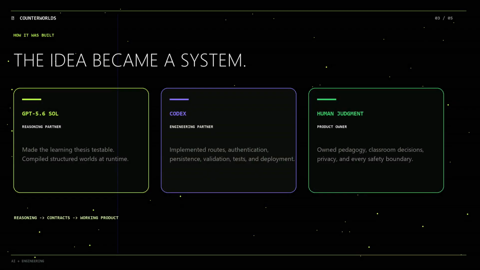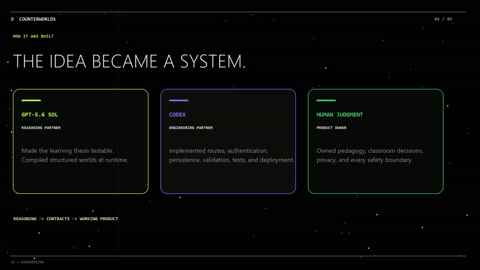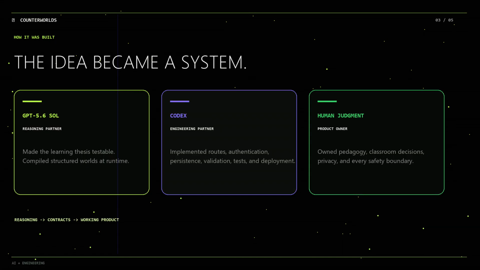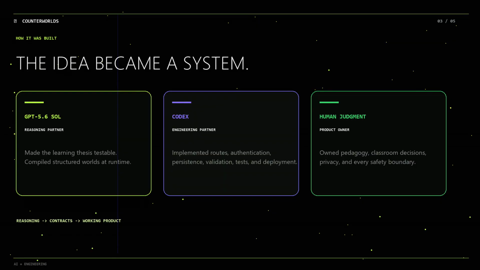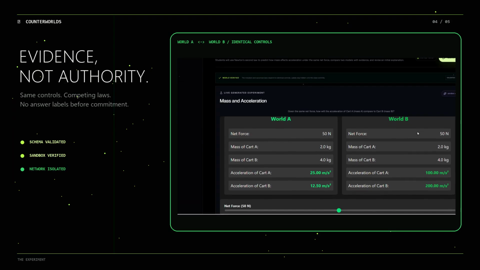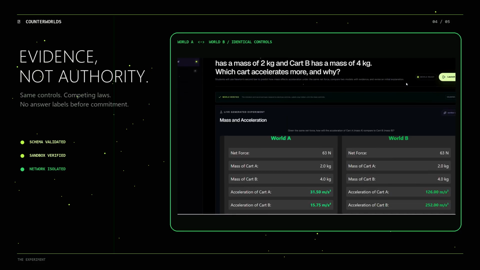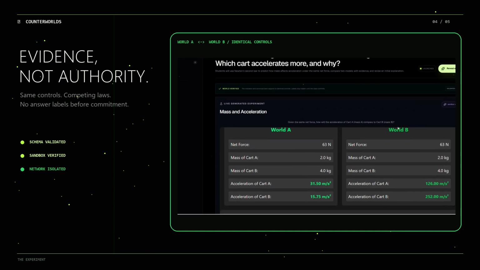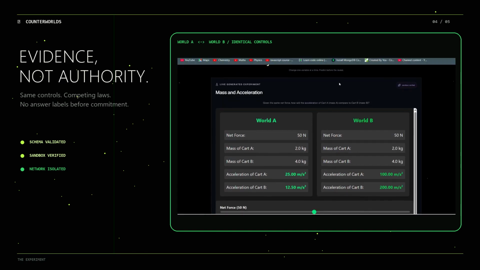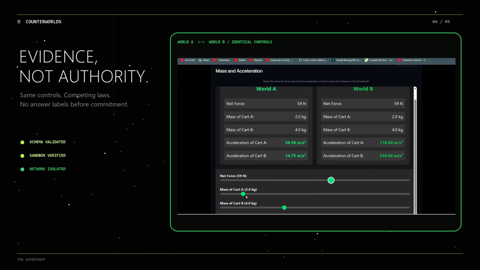CounterWorlds began in a GPT 5.6 Sol planning session, not another tutor but a way to make beliefs testable. I then used Codex as a hands-on engineering partner to implement the application flows, authentication, persistence, real-time classrooms, validation, tests, and deployment, while I owned the learning, design, and safety decisions.